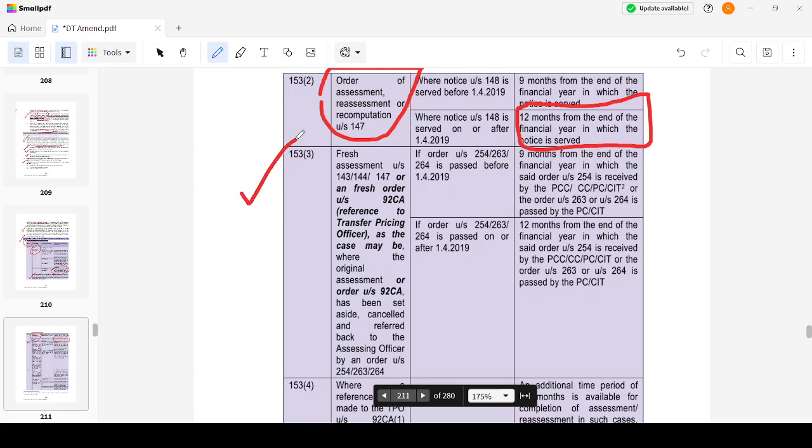Then, fresh assessment under section 143, 144, 147, all three cases which we have discussed earlier, or a fresh order under section 92CA, where the original assessment was cancelled, set aside, or revoked, or referred back to the assessing officer. Now I have to start with the fresh assessment. Then it will be 12 months from the end of the financial year in which such earlier order was received, that is, the order for fresh assessment.